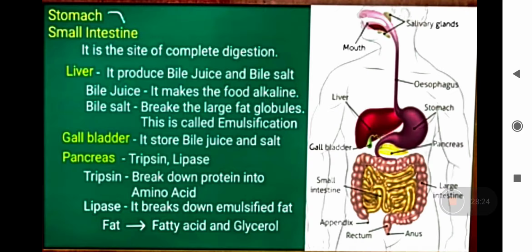Bile pigments are also secreted from liver, and these bile pigments help to break down the fat. This is called as emulsification of fat.